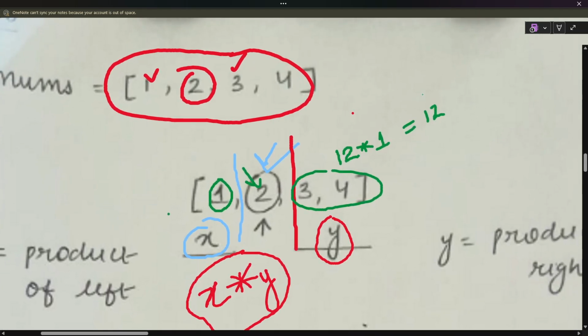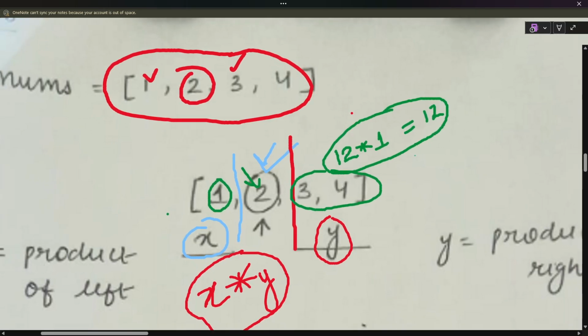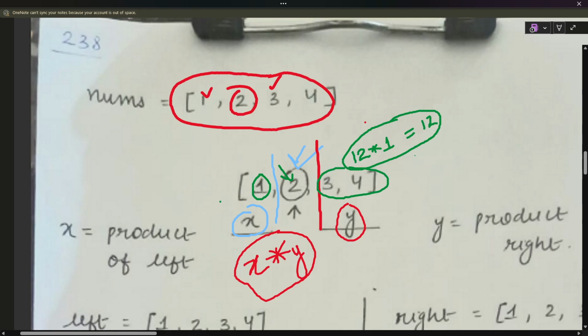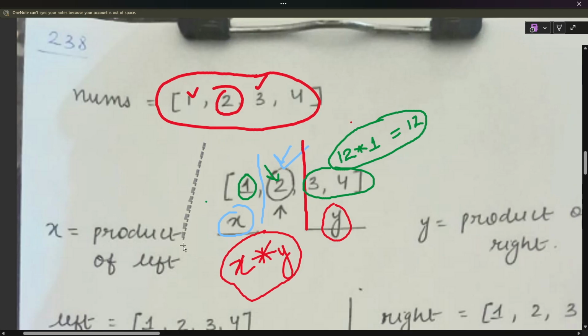Here you can see, am I right or wrong? Okay, I'm right. So instead of calculating it again and again, suppose we are standing here at 2. Wait, let me just remove this once.